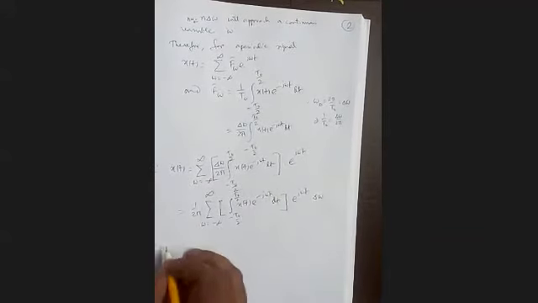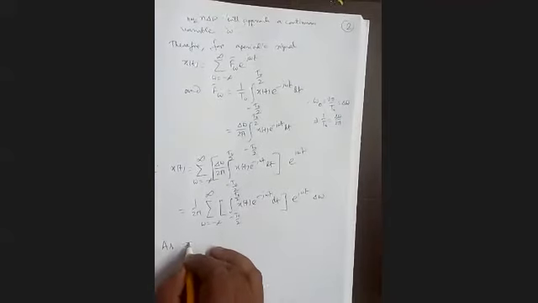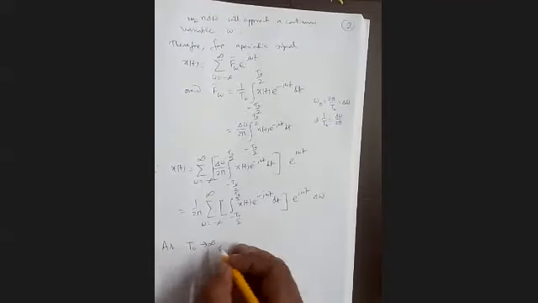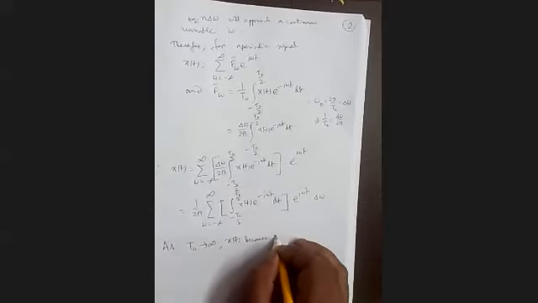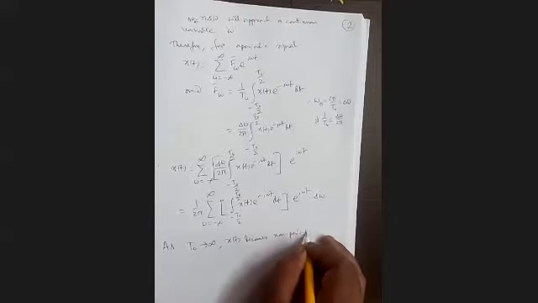Now we see that as our t0 tends to infinity, x(t) becomes non-periodic.